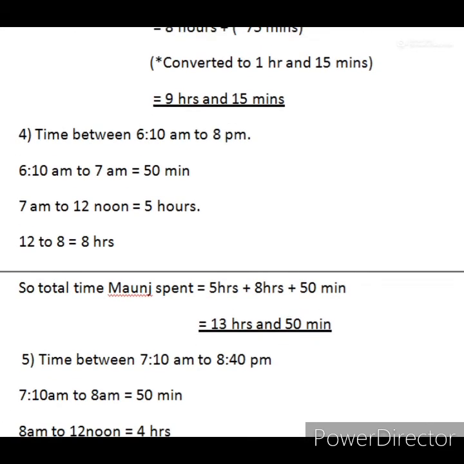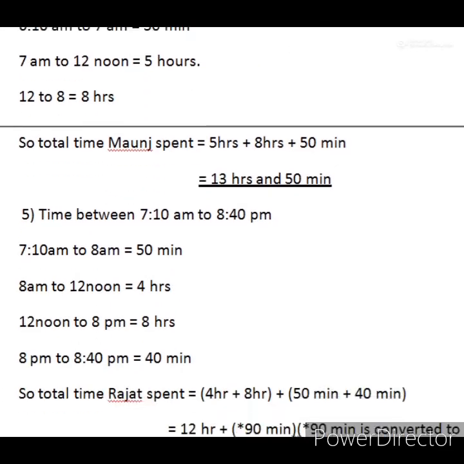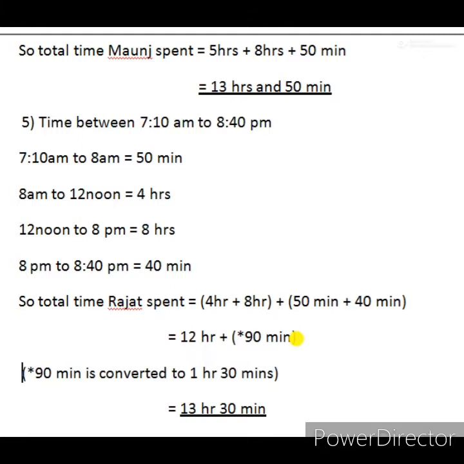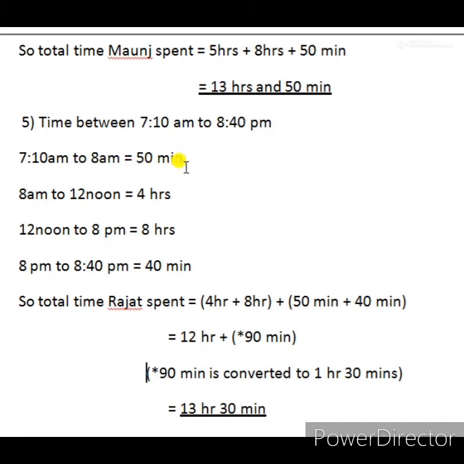Now our last question. Rajat spent the time from 7:10 a.m. to 8:40 p.m. Here see our calculation. Time between 7:10 a.m. to 8 equals 50 minutes. Now 8 a.m. to 12 noon is 4 hours. That means 12 minus 8 equals 4 hours. Now 12 noon to 8 p.m. is 8 hours. Now 8 p.m. to 8:40, that time also we have to find, that is 40 minutes.